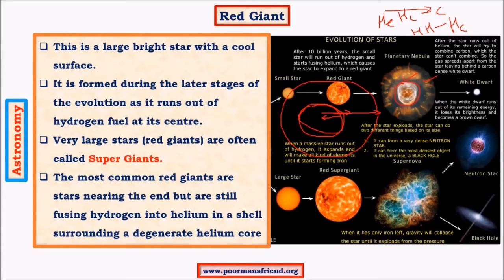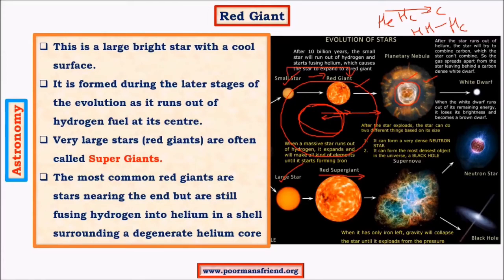Usually in star formation there are two kinds of stars which are formed. One is a small star, the other one is a large star. These two stars have different life cycles. For example, a small star reaches a red giant stage. A large star reaches a red supergiant stage, that is, its size is so huge that it is quite large compared to the red giant. Our Sun will move from a star to a red giant stage because it is a small star, whereas other huge stars see a different stage called the red supergiant stage.